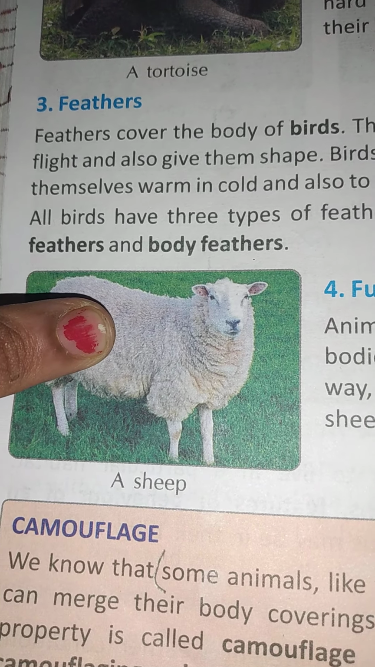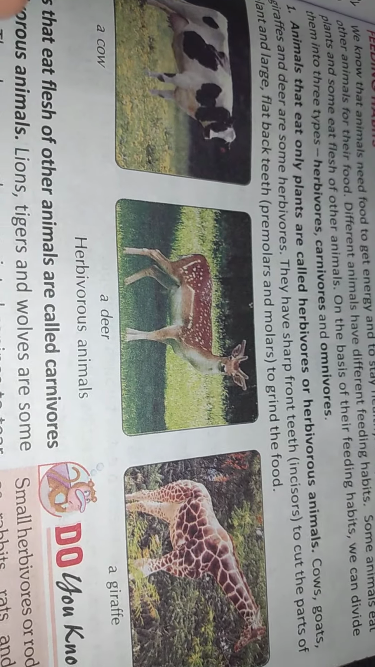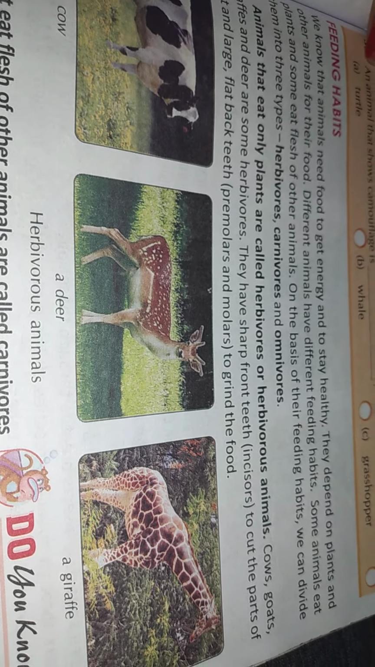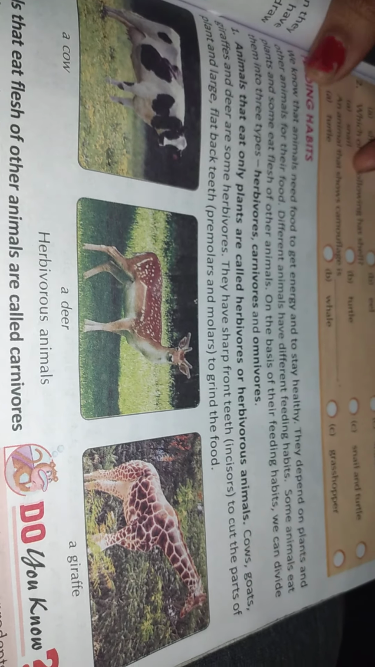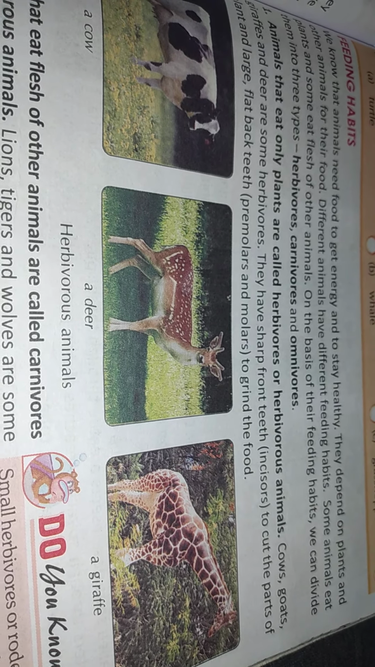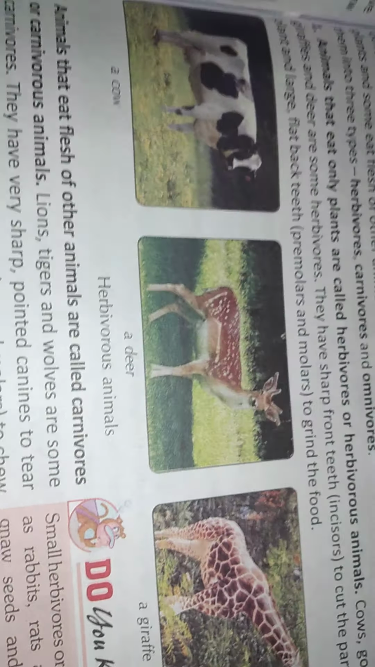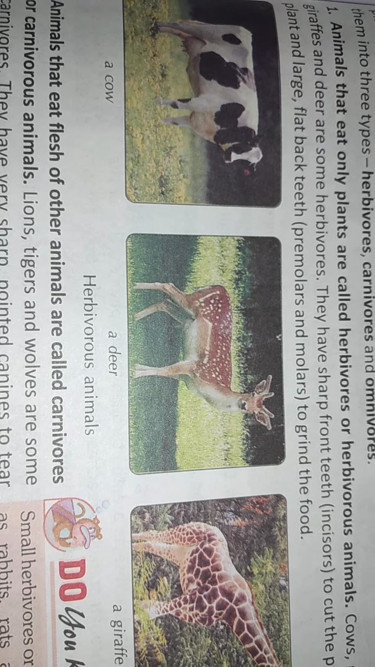Next, moving on to the next segment, feeding habits. Now we are going to talk about feeding habits. Yes, feeding habits, children. Now feeding habits means what? What we are eating. See, we have two types of people among human beings: vegetarian and non-vegetarian. In the same way, animals also have different types of feeding habits. What are they? Three types. You are all aware of it. In 3rd, 4th class you have already learned. They are herbivores, carnivores and omnivores.